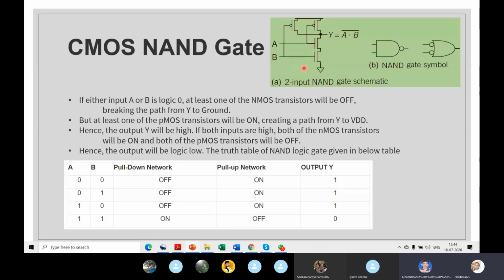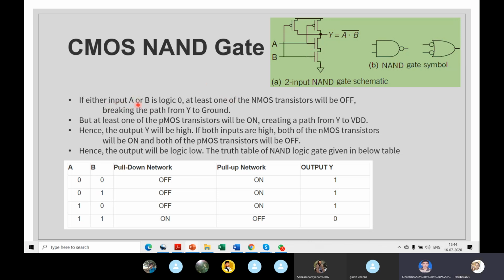Right? You understand that next, okay? Right, and both the sources are also shorted. This is Y and this is VDD, this is ground. Right, you have to practice this circuit. Two parallel, two serial, and two inputs, one output. Correct? So let's see how it works.